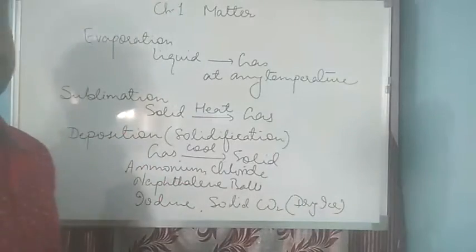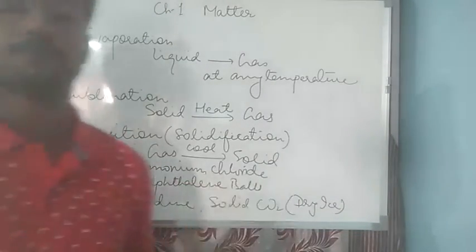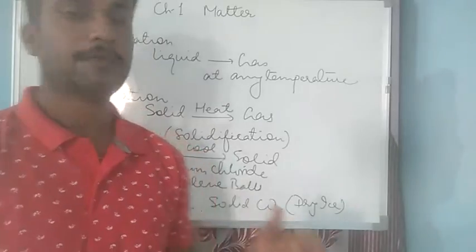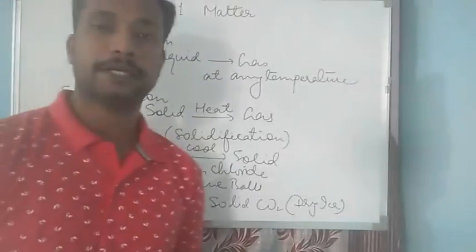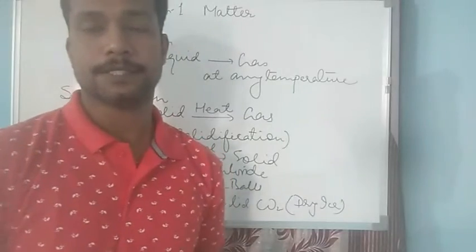This is dry ice. So all these are examples of sublimable solids. That is, when these substances are heated, they will be directly converted into a gaseous state.